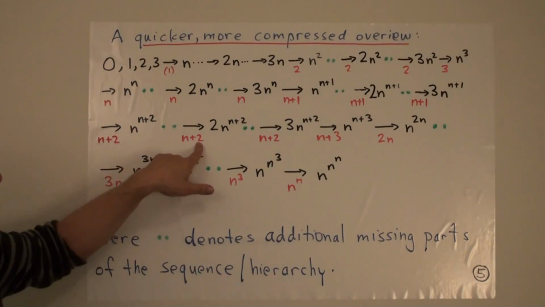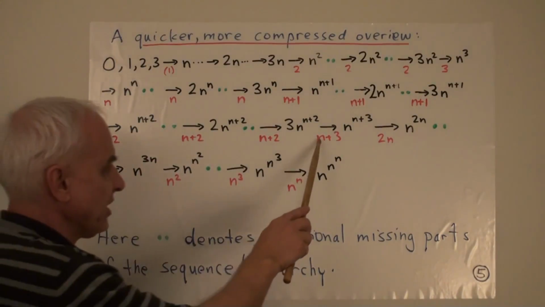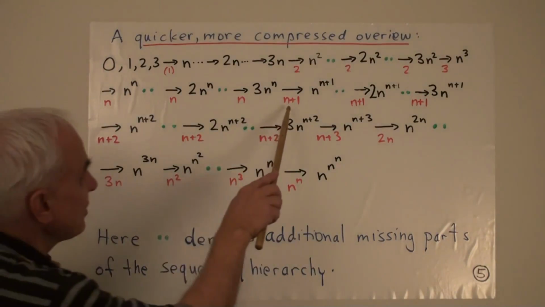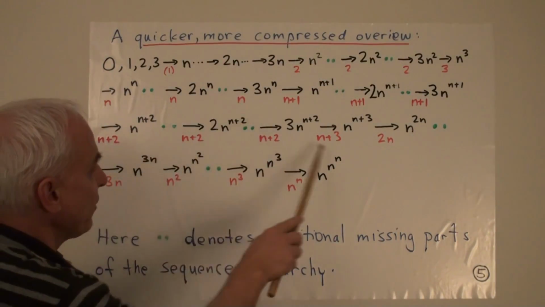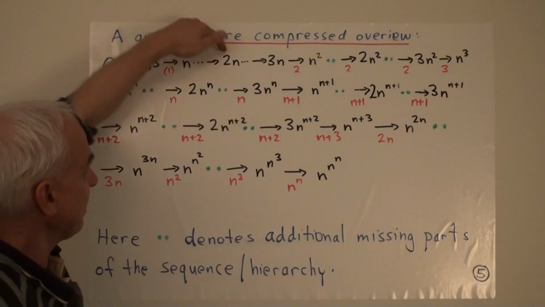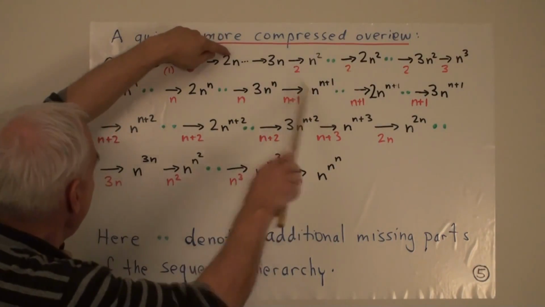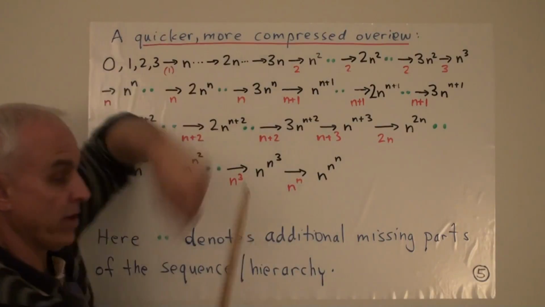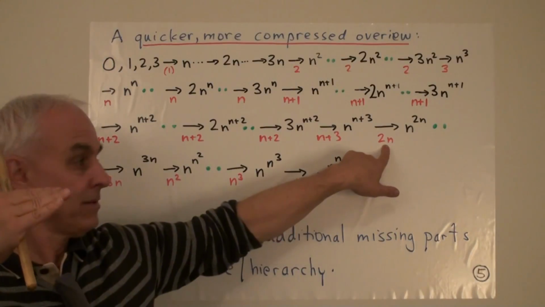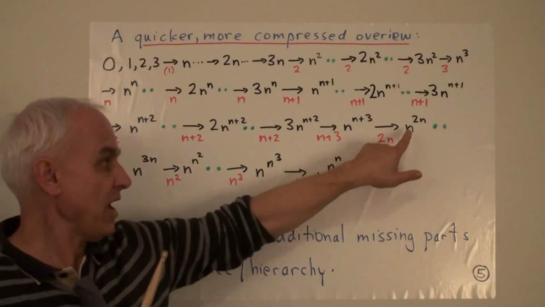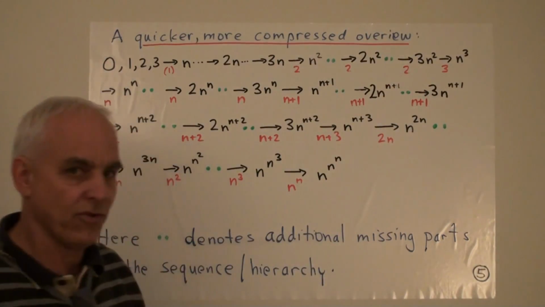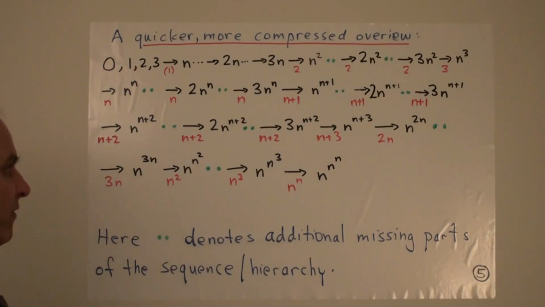Okay, more stuff to the next n plus 2, more stuff to the next n plus 2, which generates the next n plus 3 limit. There's n to the n plus 3. And now the first n plus 1, first n plus 2, the first n plus 3, that corresponds to these 3 dots here. That sequence has limit 2n. So this one and this one generate a new sequence, which is going to have level limit 2n, and it is n to the 2n. The exponent here is pretty well always the level of the limit.